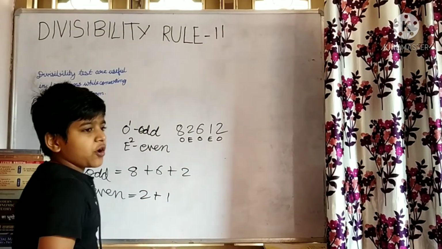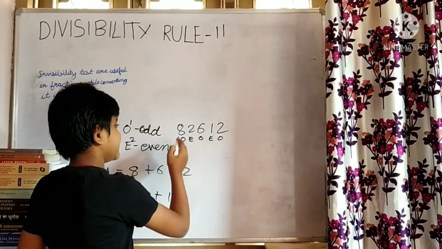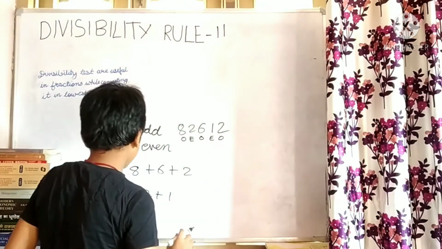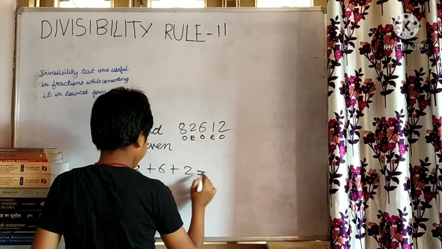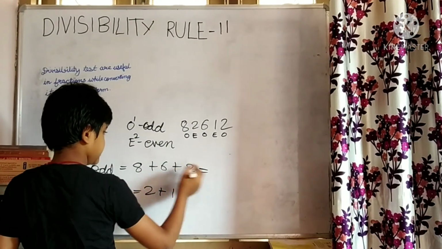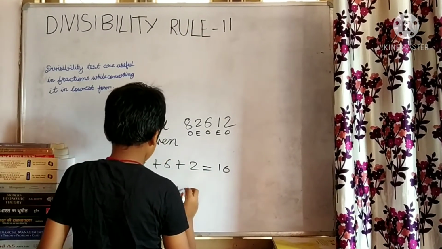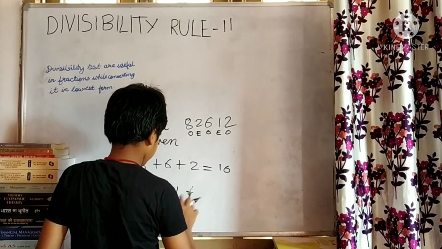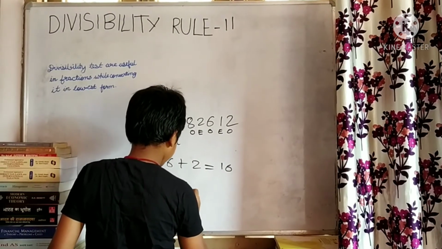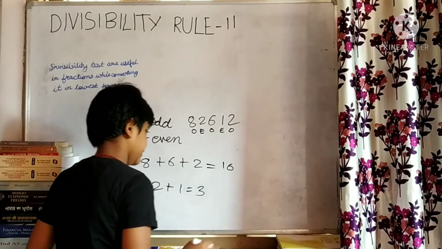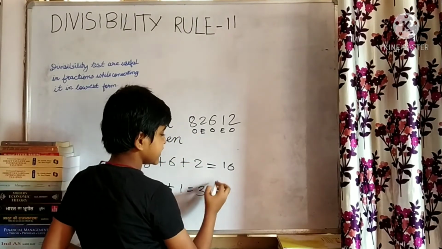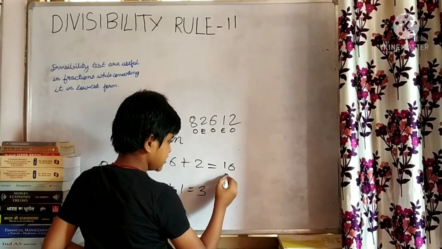Here I am not talking about the numbers that are divisible by 2. Okay, let me add it. 6, 7, 8, 16, equals 16. And the even places equal 3. Now we have to check whether these two numbers are equal or not.